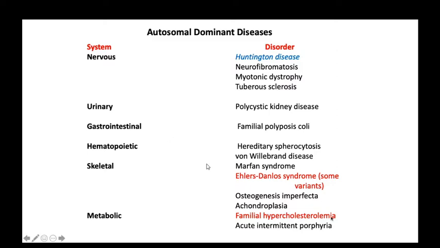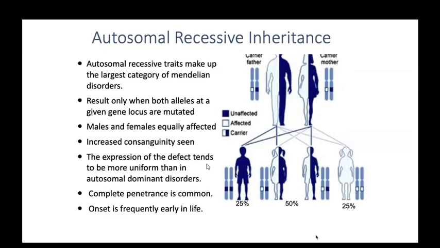Metabolic disorders like familial hypercholesterolemia are autosomal dominant disorders, and so is acute intermittent porphyria. Now coming to autosomal recessive inheritance. I already told you about that. Autosomal recessive inheritance is expressed when it is present in a homozygous allele. Both alleles are the same condition, it is expressed. Autosomal recessive traits make up the largest category of Mendelian disorders. The most common category of Mendelian disorder is autosomal recessive. That results only when both alleles at the given gene locus are mutant.